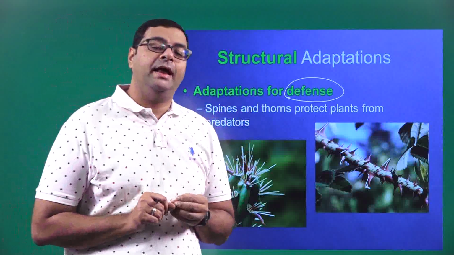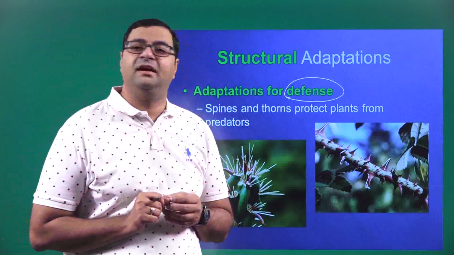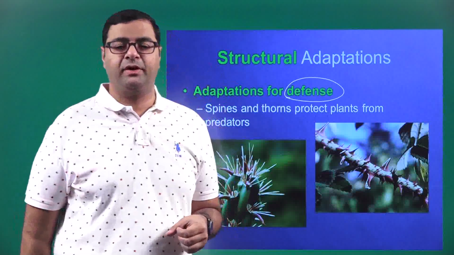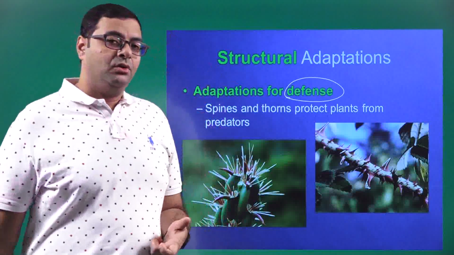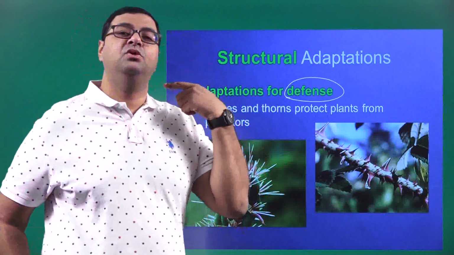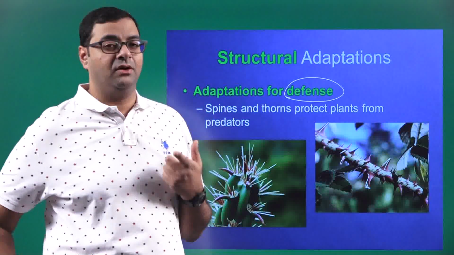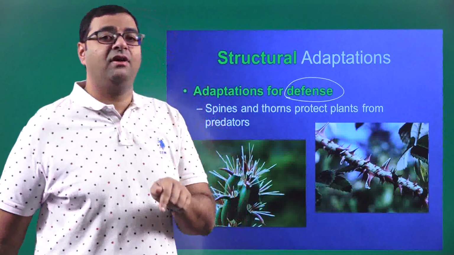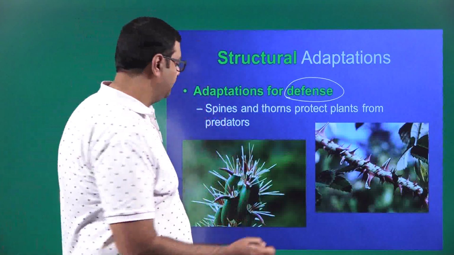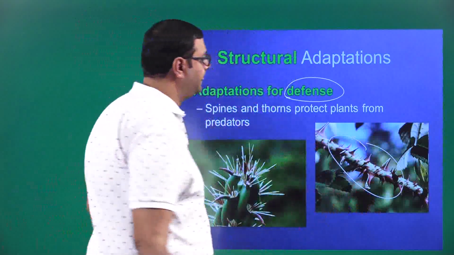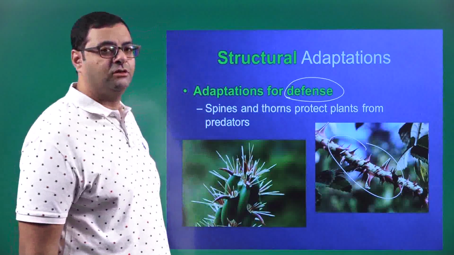Any animal will come and get attracted towards a rose plant because it is brightly colored. Now, if the plant has to sustain itself, it has to depend on pollinators, not the animals. So, for defense purposes, the plants grow small thorns around them.